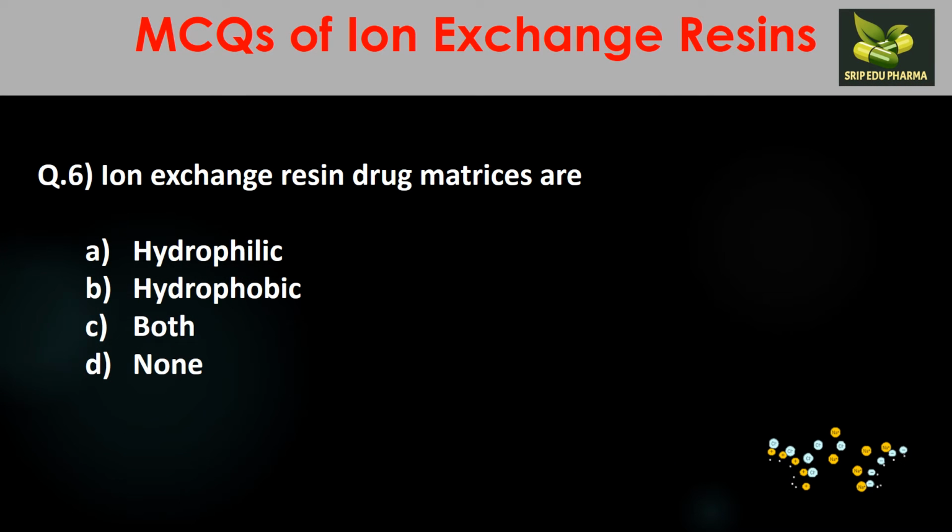Question number 6. Ion exchange resin drug matrices are: A. Hydrophilic, B. Hydrophobic, C. Both, D. None. Here we had seen that ion exchange resins were hydrophobic or water insoluble, but when they make drug matrices, that is, ion exchange resin drug matrices, they are hydrophilic in nature.